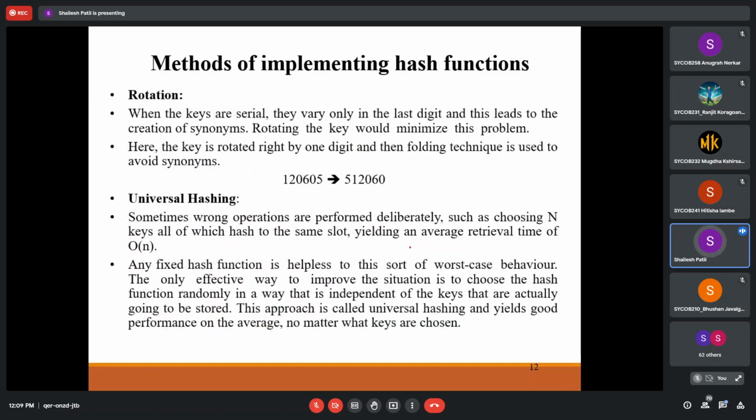The next thing we'll have is rotation. This is one more of the extra methodologies to calculate the addresses. In rotation, what we'll do is simply rotate the key.